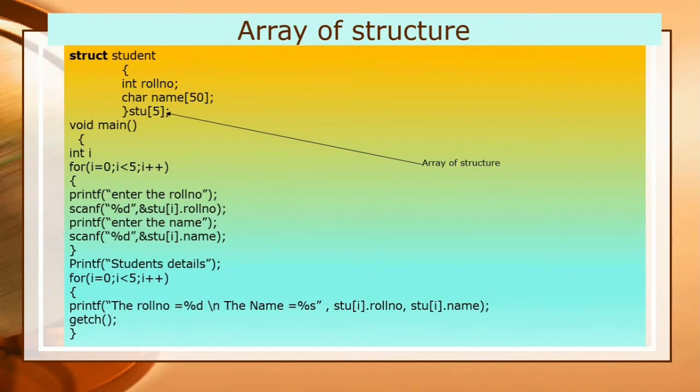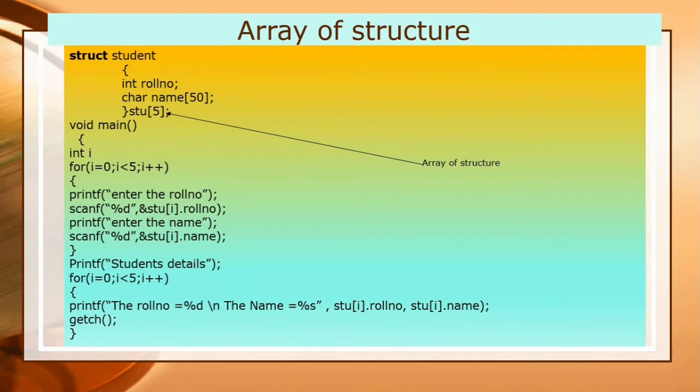So with the help of loop we can store the information of all the students. Otherwise statically when we initialize the marks, it will become a very cumbersome process. So 5 students' data I have to store, and in the example with the help of loop I will store the values.